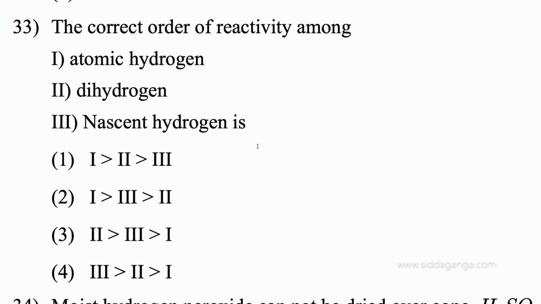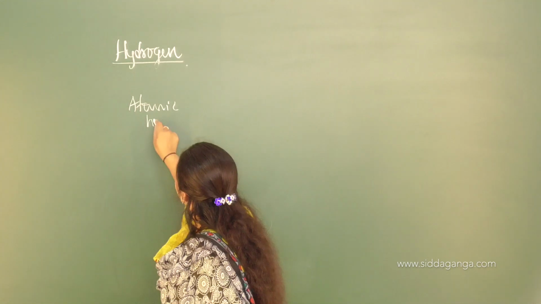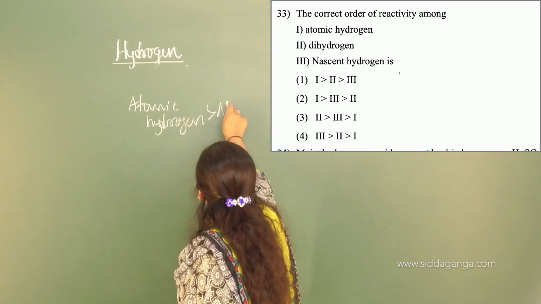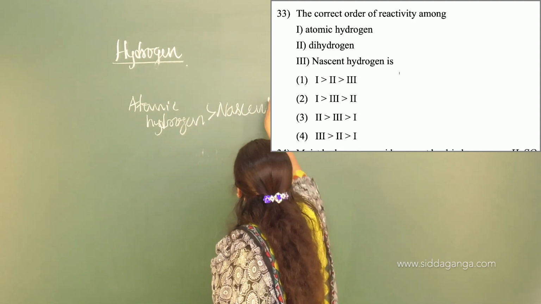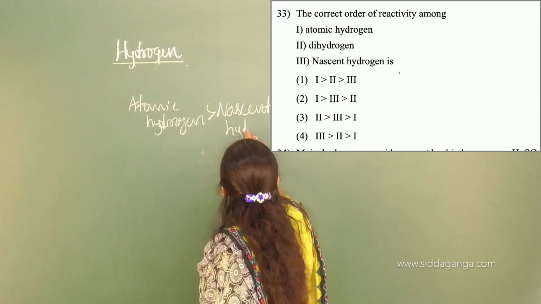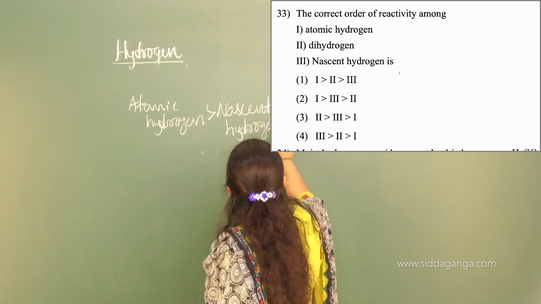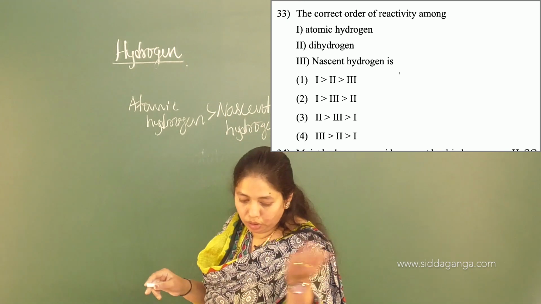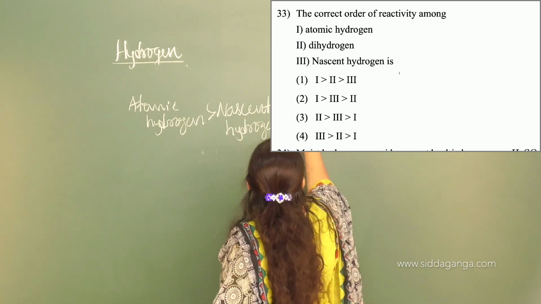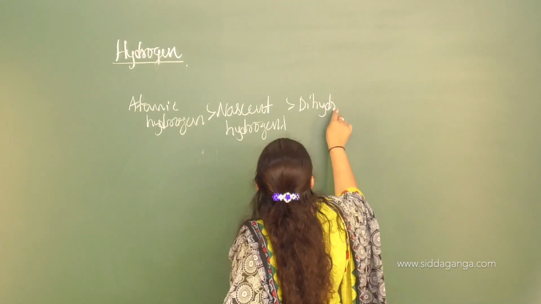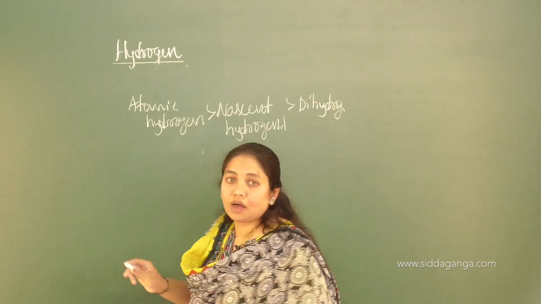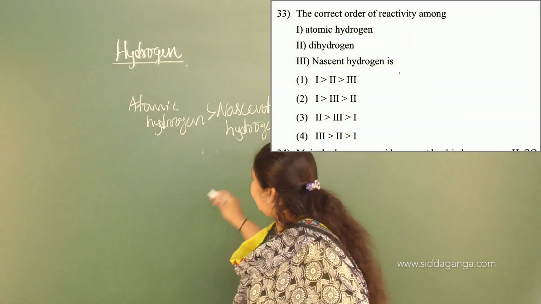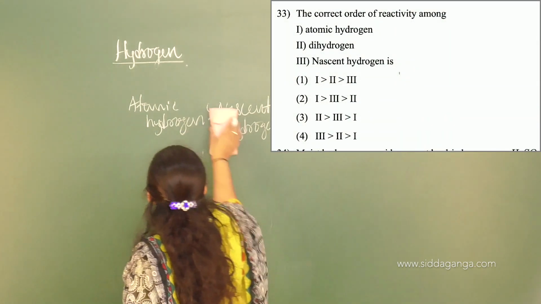Atomic hydrogen always has greater activity than nascent hydrogen, note down this order, and nascent is more reactive than dihydrogen. This is the order of reactivity.